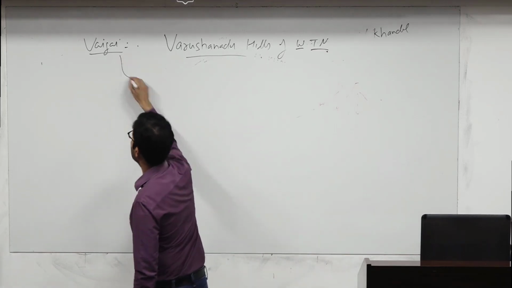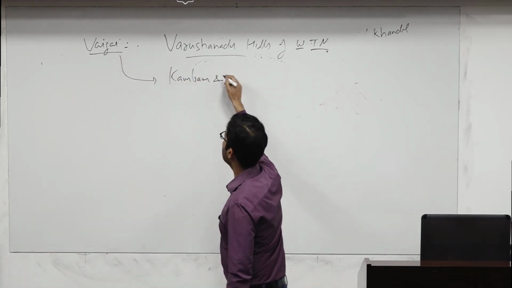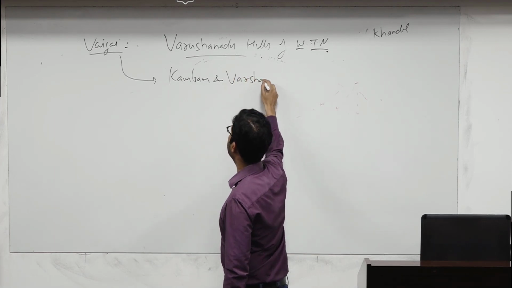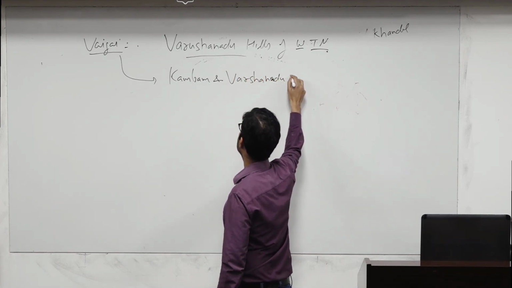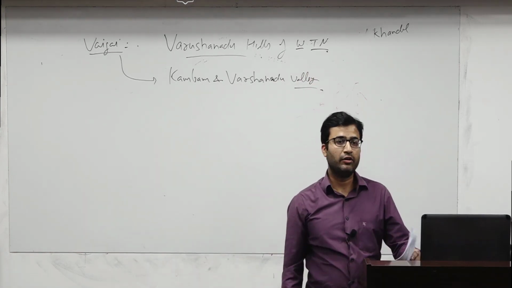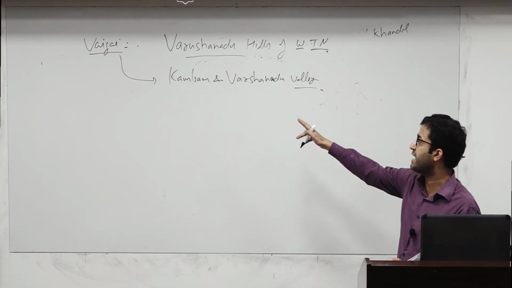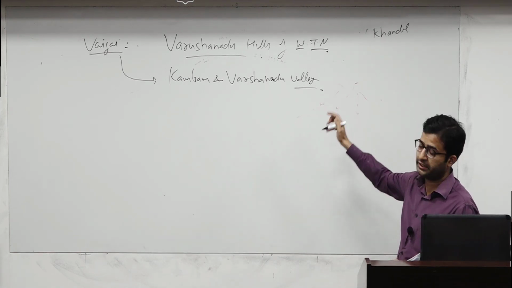It flows through Kambam and Varushanadu Valley. We have a valley also, Varushanadu Valley. So Vaigai flows through Kambam and Varushanadu Valley.